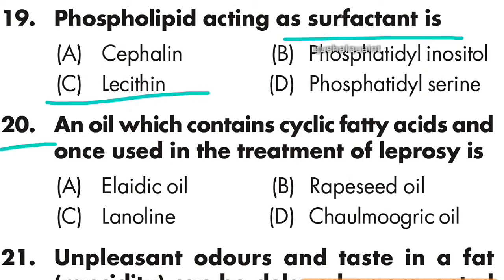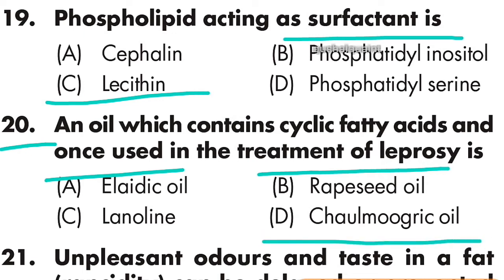Next question: an oil which contains cyclic fatty acid and was once used in the treatment of leprosy is chaulmoogric acid. Option D is right, chaulmoogric acid.